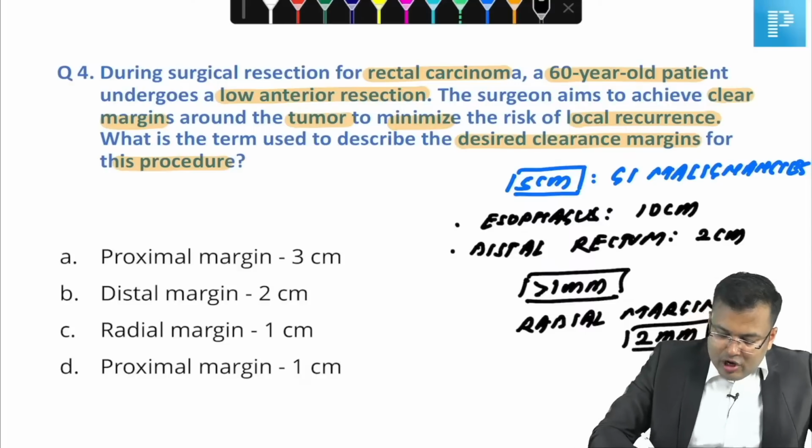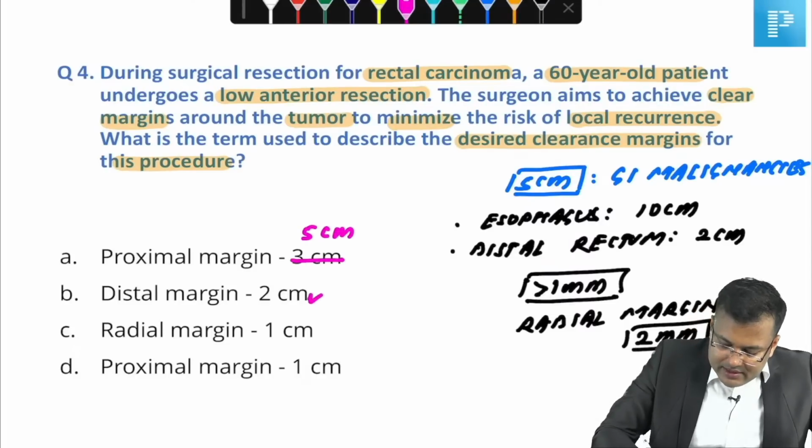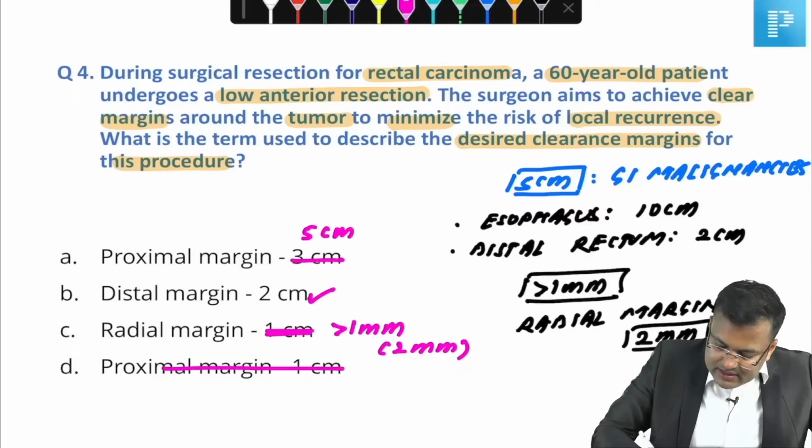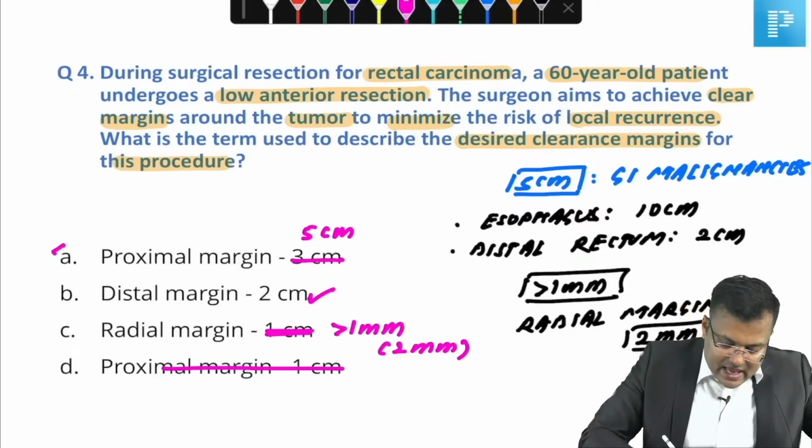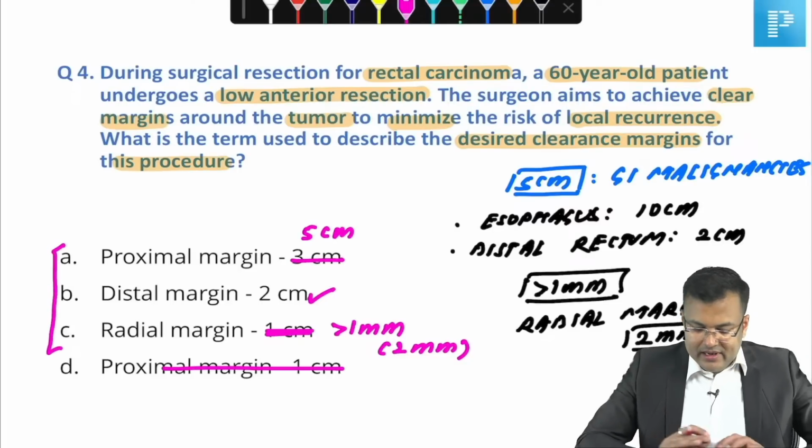Clear guys? So the proximal margin here is 5 centimeter, the distal margin is 2 centimeter, and the radial margin should be more than 1 mm. So what is the correct answer? 2 mm. This is the characteristic feature you have to remember. Clear?